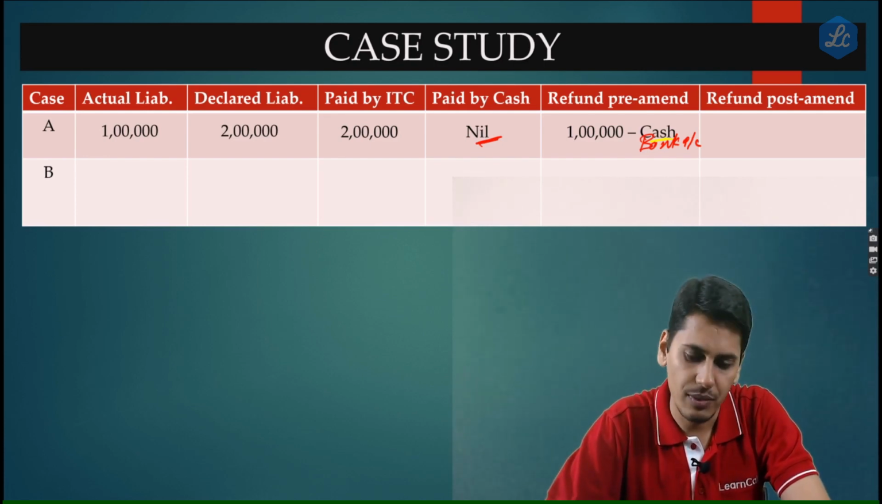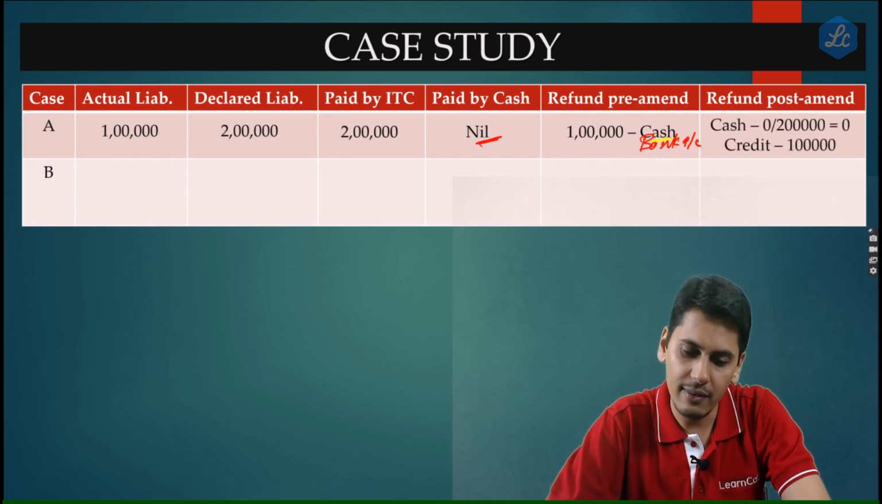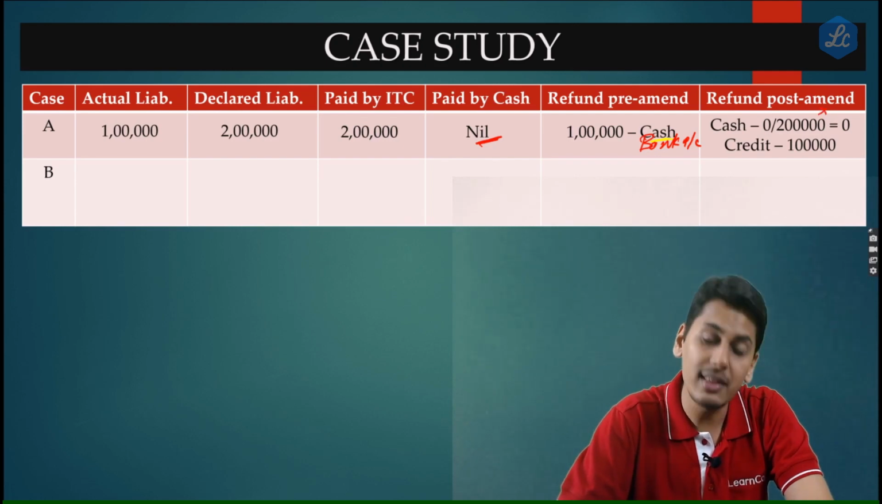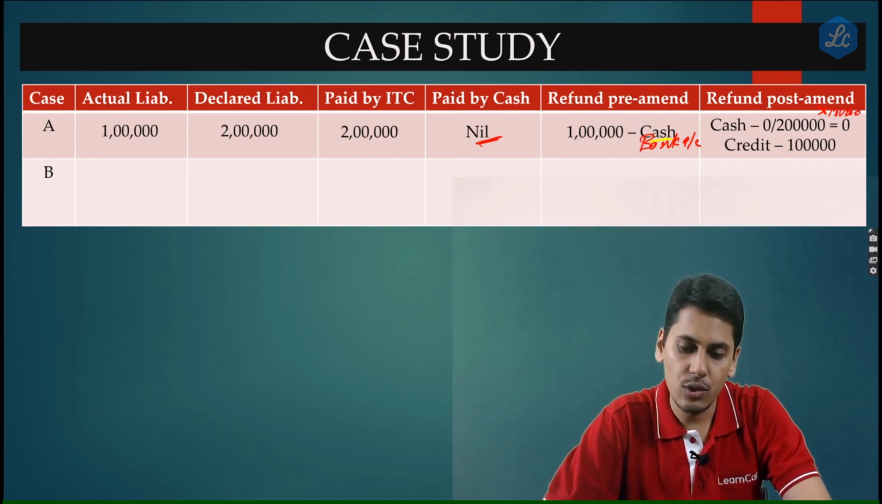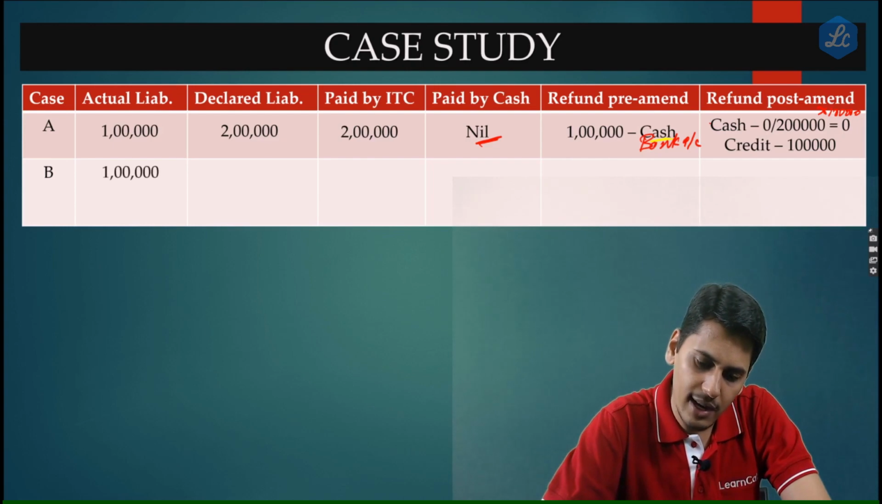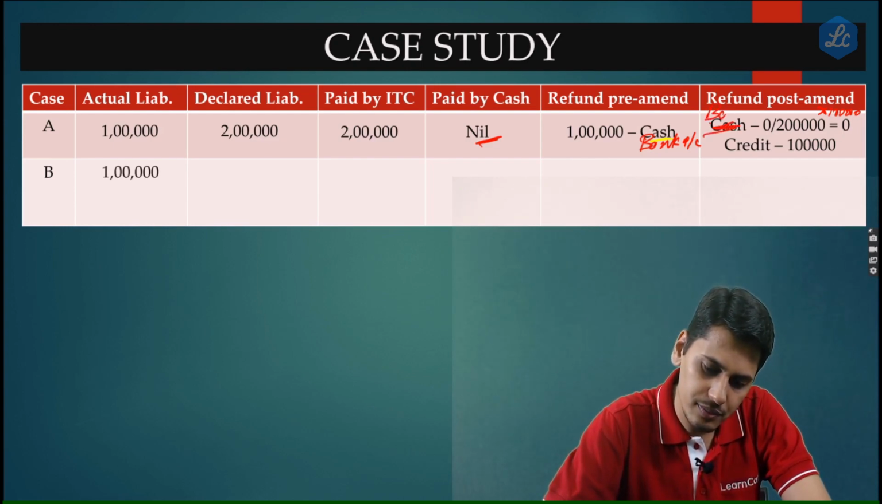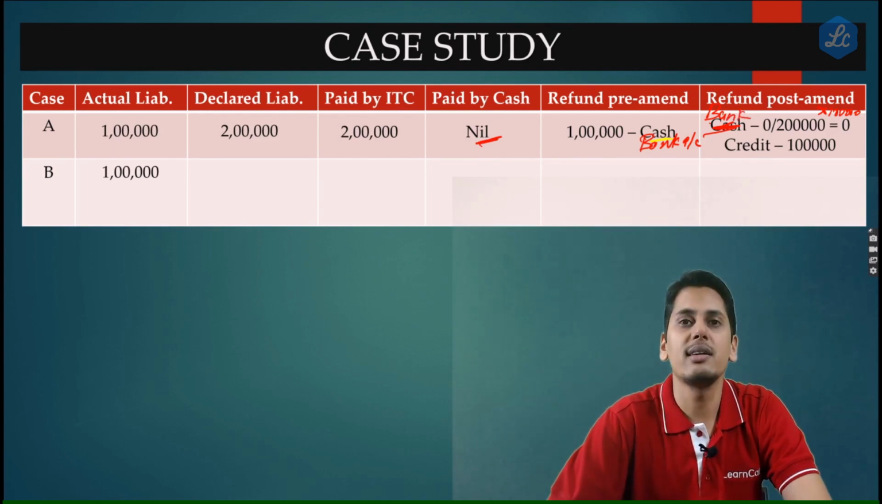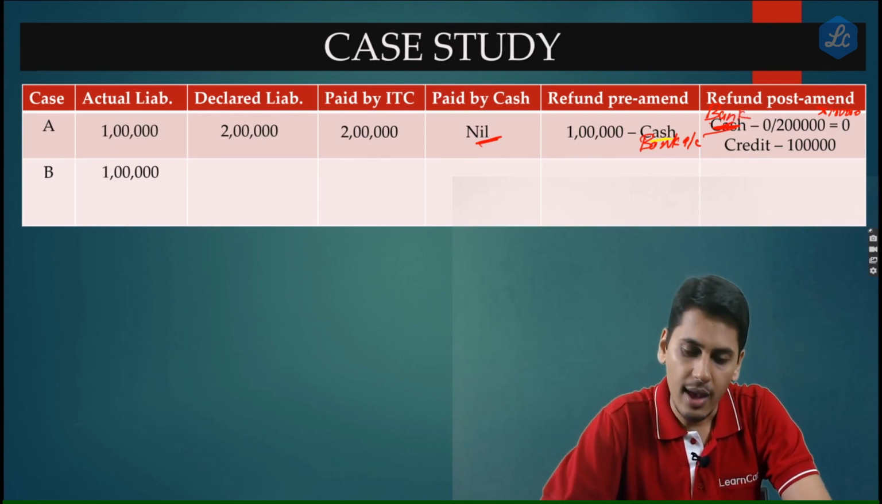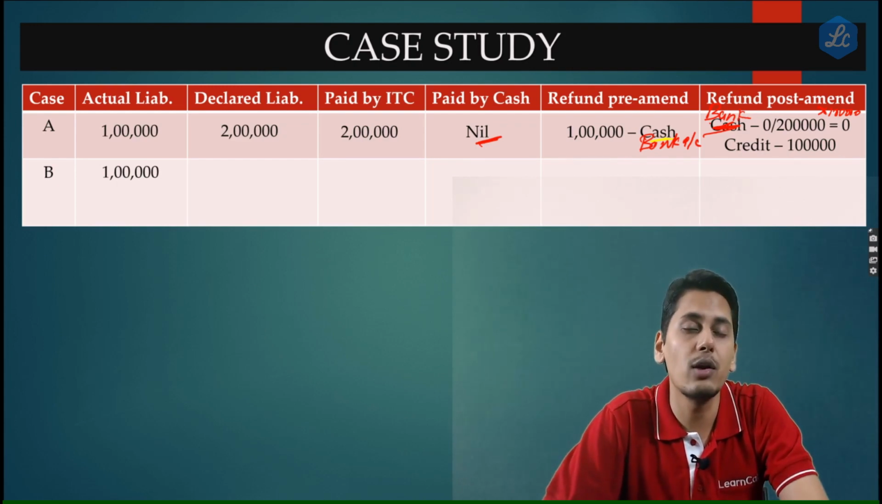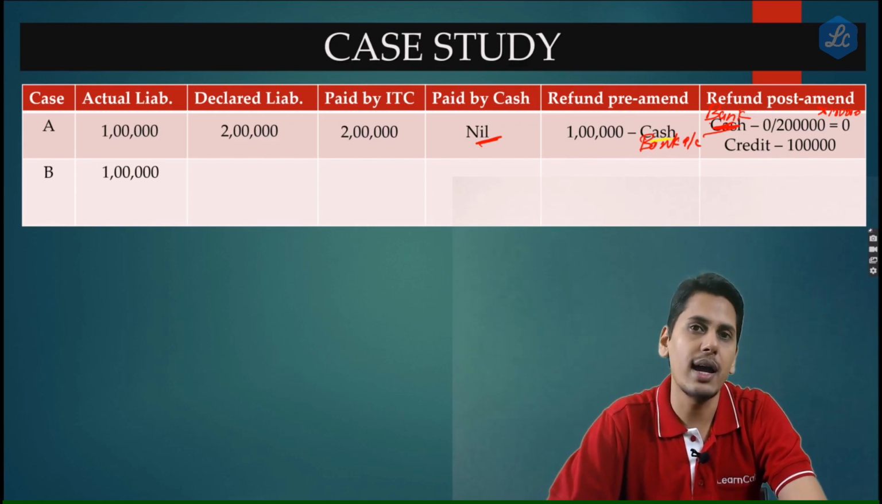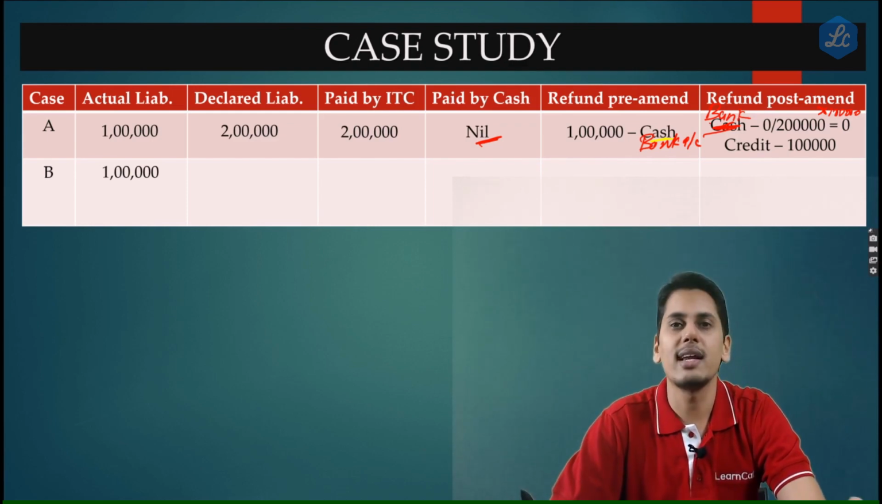So it is going to be 0 divided by 2 lakhs and multiplied by the refund amount he is asking, which is 1 lakh. So here the refund which would come to his bank account is going to be 0. So this is how, by the amendment, this malpractice is sought to be arrested by the government. And the balance refund would go to his electronic credit ledger. So out of the total refund applied, 1 lakh rupees, nothing comes into his bank account. Everything comes back to his electronic credit ledger.